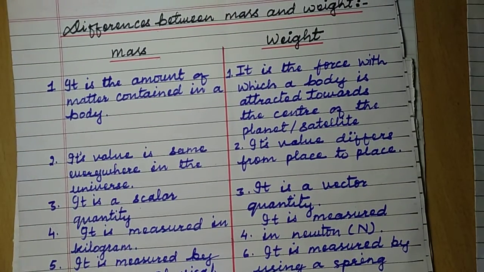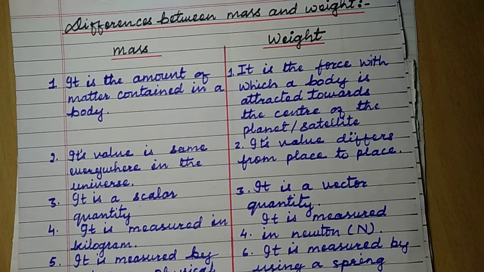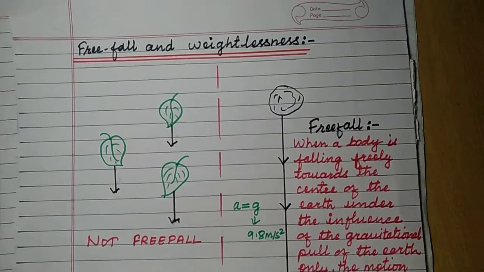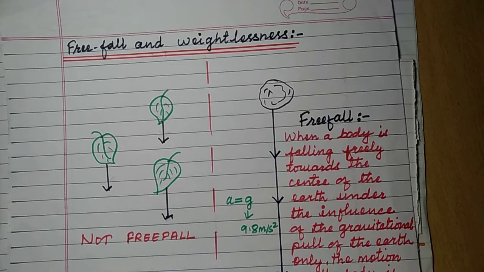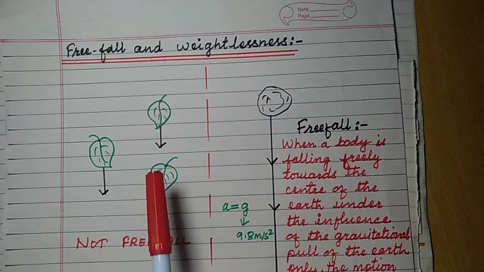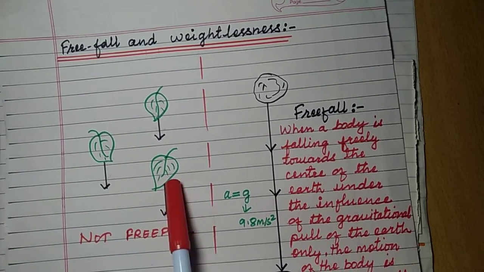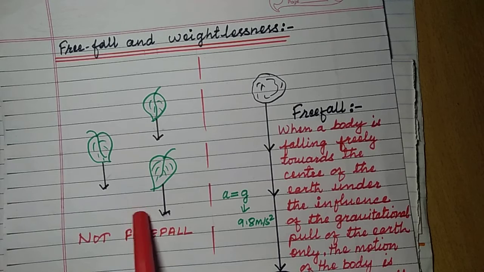Now we are going to see the next topic, that is free fall and weightlessness. Now you see free fall and weightlessness. Here are pictures on two sides, two cases. So here in this case you can see leaves are falling down slowly.